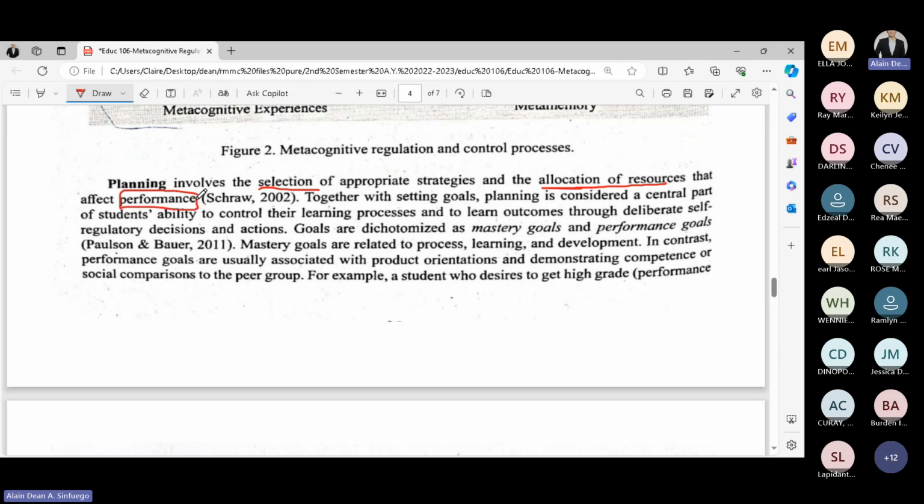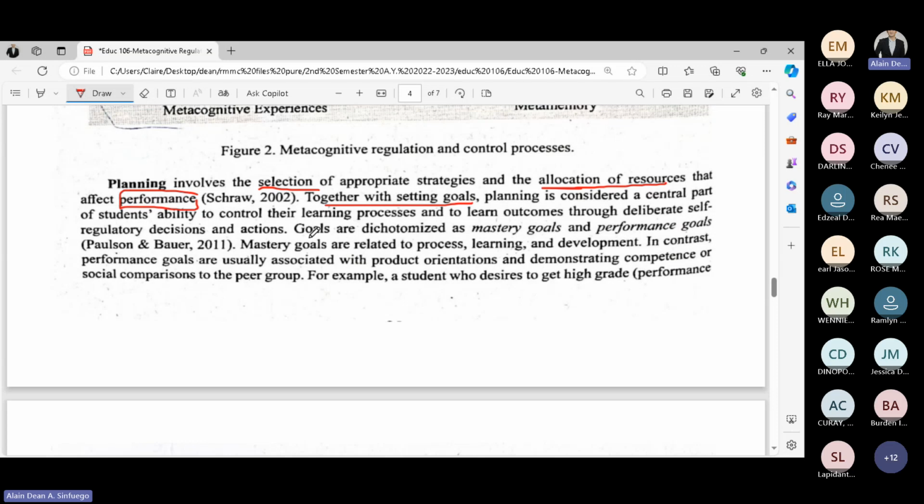Let me reiterate that selection of strategies and allocation of resources will affect learners' performance. Moreover, together with setting goals, planning is considered a central part of students' ability to control their learning process and learning outcomes through deliberate self-regulatory decisions and actions.